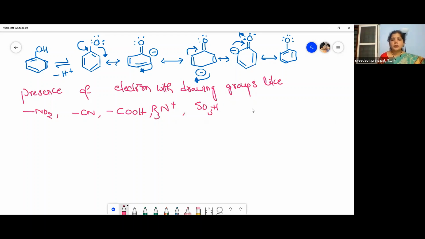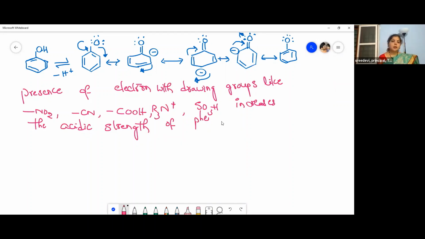When such groups are present, they will increase the acidic nature. Remember, they increase the acidic strength of phenols.